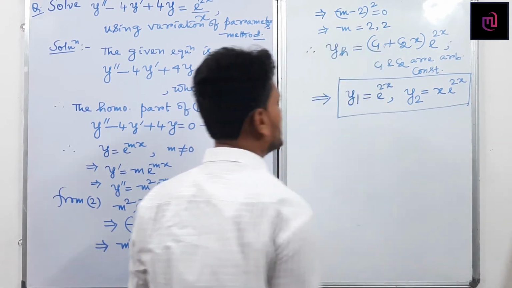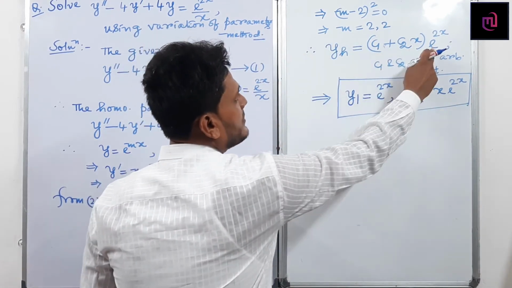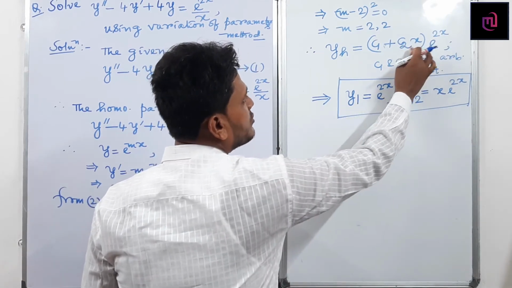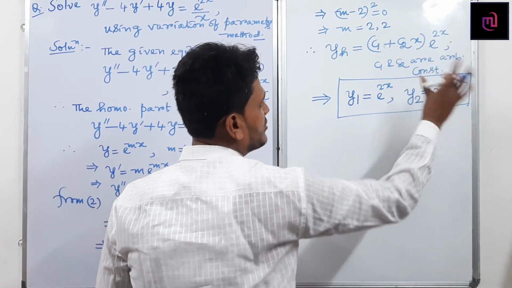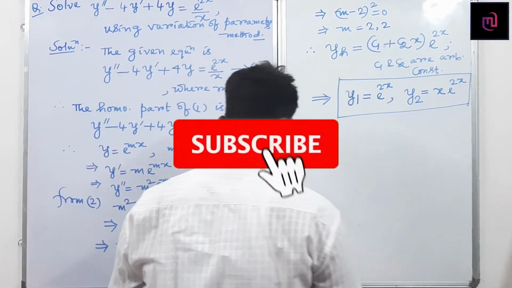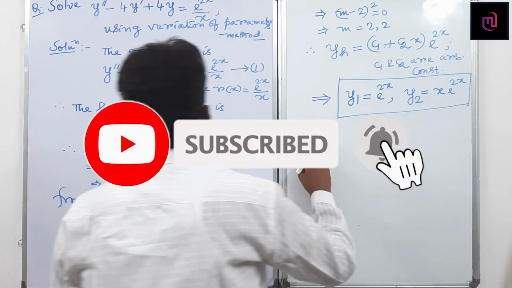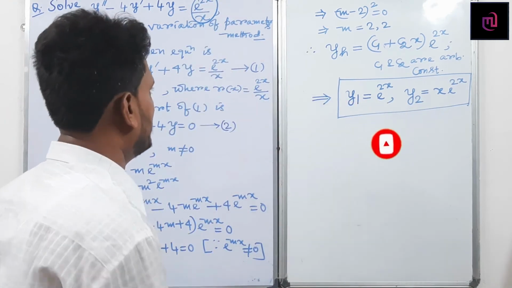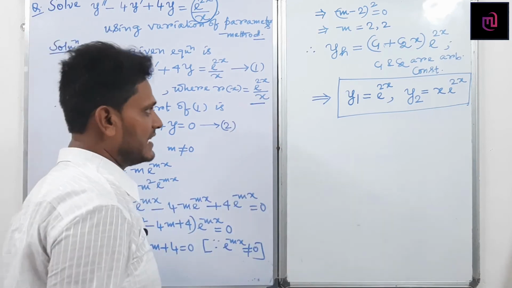Can I write this line? Coefficient of c1 becomes e to the power 2x, so that's why I have assumed y1, and coefficient of c2 becomes x into e to the power 2x, so y2 is x into e to the power 2x. Can I write this line? Then Rx is given as e to the power 2x by x. Here I have written Rx. Can I write this line?